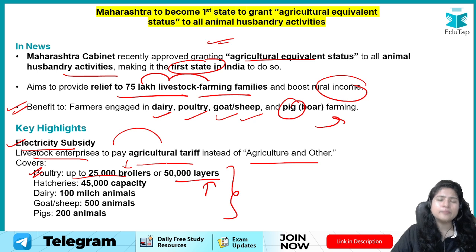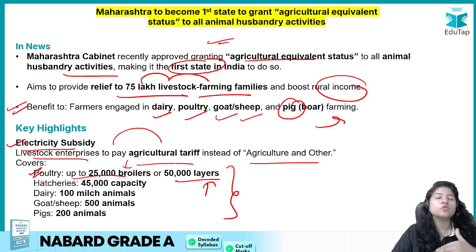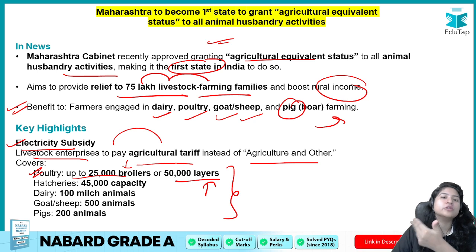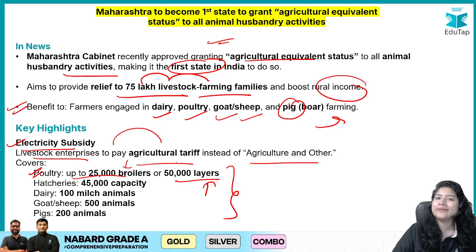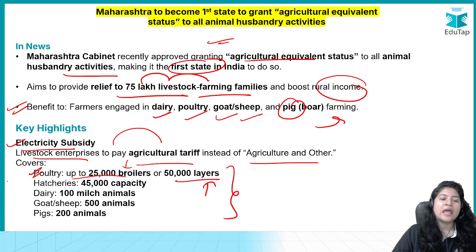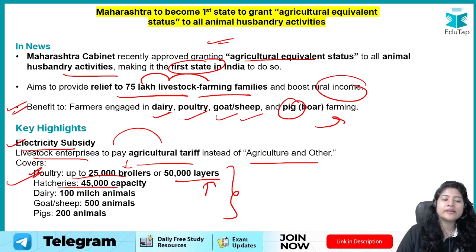Very few breeds are both broiler and layer. Otherwise, some breeds can only lay eggs and don't have much good quality meat, and some breeds have just meat and are not good layers. So that is the category of broilers or layers. Hatcheries are where eggs are kept. Those with 45,000 capacity will get electricity subsidy, and for dairy, up to 100 milk animals.